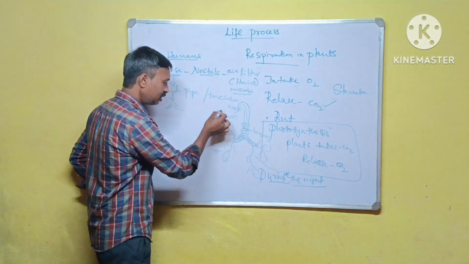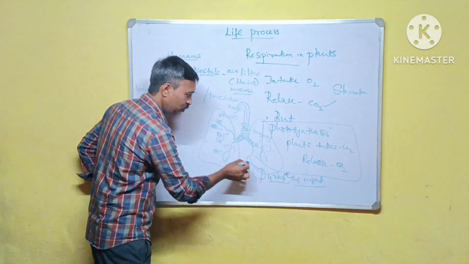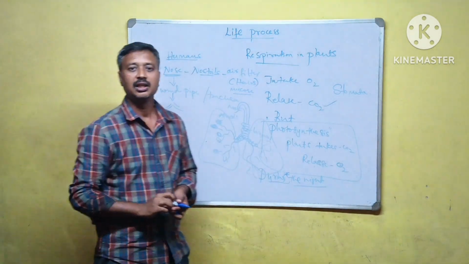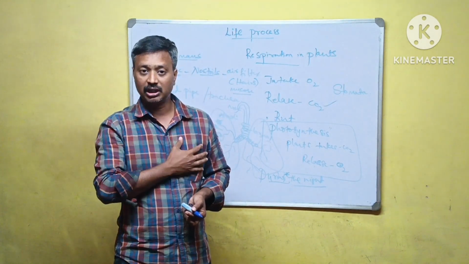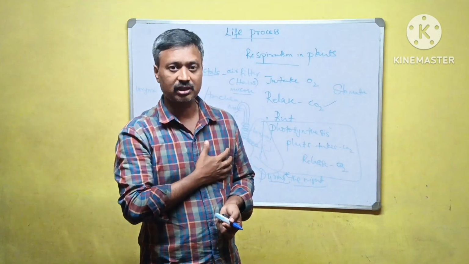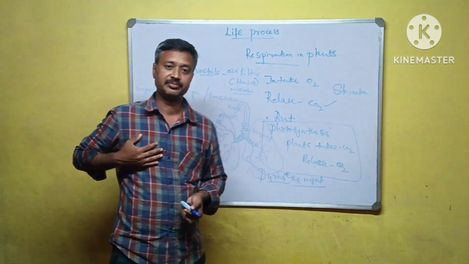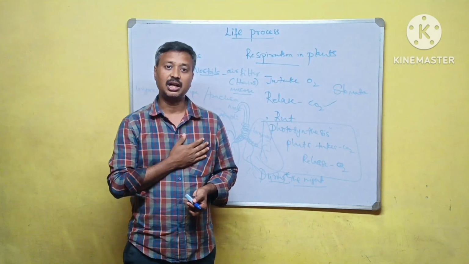We have two lungs. The left side lung is smaller than the right side because it should give a place to the heart.